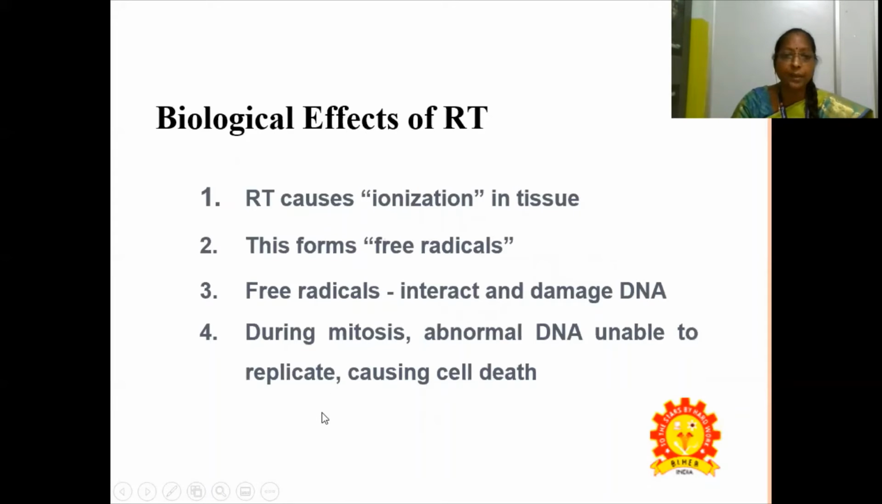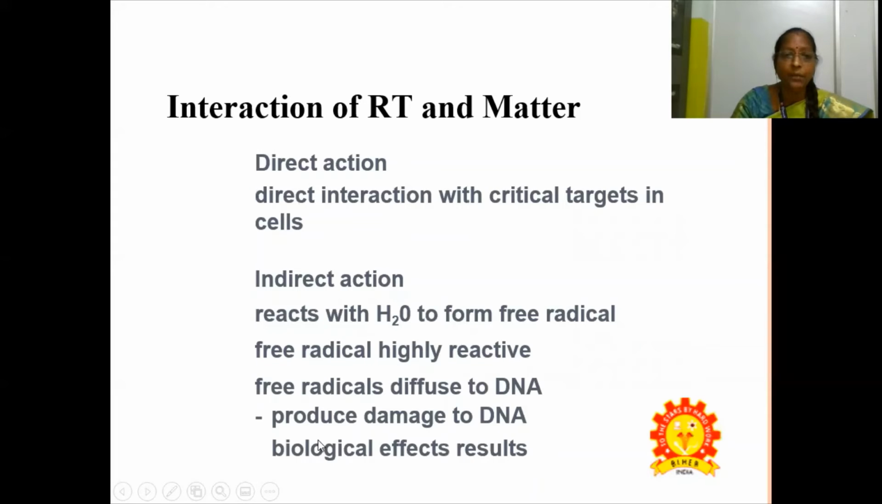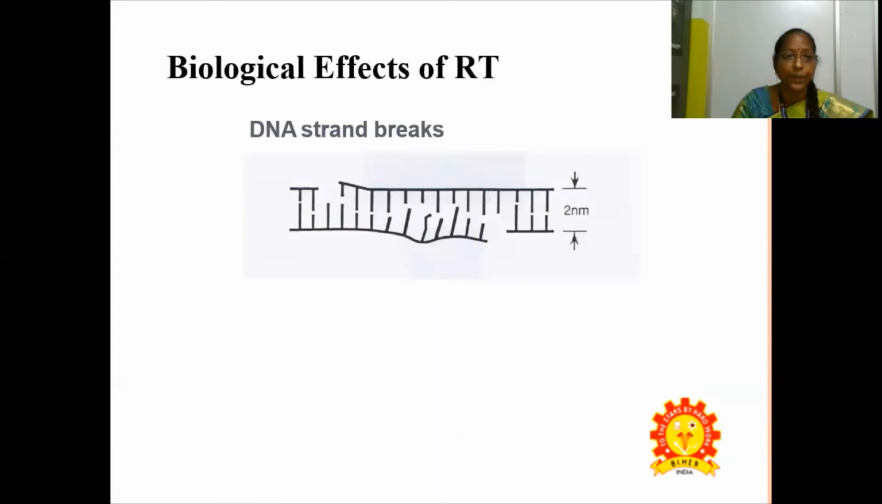Biological effects of radiation therapy: it causes ionization in tissue. This forms free radicals. Free radicals interact and damage DNA during mitosis. Abnormal DNA is unable to replicate, causing cell death. Interaction of RT and matter: direct action is direct interaction with the critical targets in the cell. Indirect action is reaction with water to form free radicals; free radicals are highly reactive and diffuse to DNA, produce damage to DNA, and biological effects result. These are the interactions of radiation therapy and matter. A biological effect of radiation therapy is DNA strand breaks.